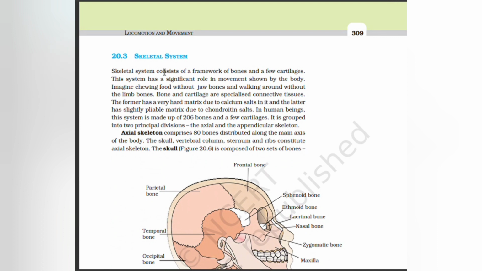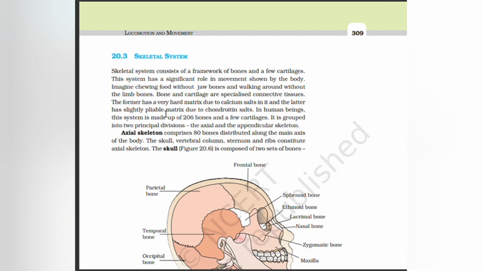Skeletal system. The skeletal system consists of a framework of bones and a few cartilages. This system has a significant role in movement shown by the body. Imagine chewing food without jaw bones and walking around without the limb bones. Bone and cartilage are specialized connective tissues. The former has a very hard matrix due to the calcium salts in it, and the latter has a slightly pliable matrix due to chondroitin salts.